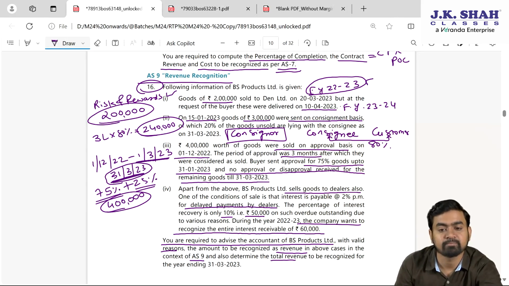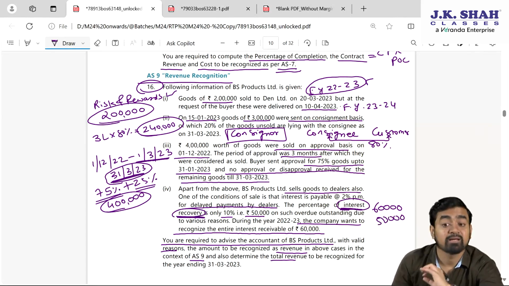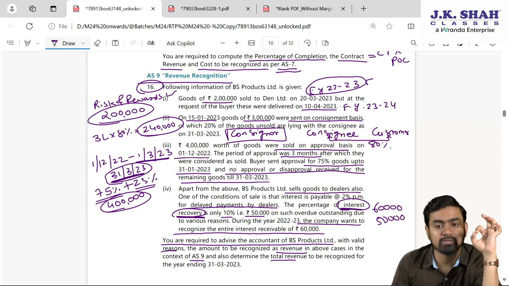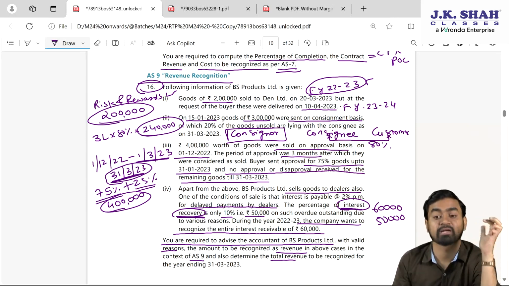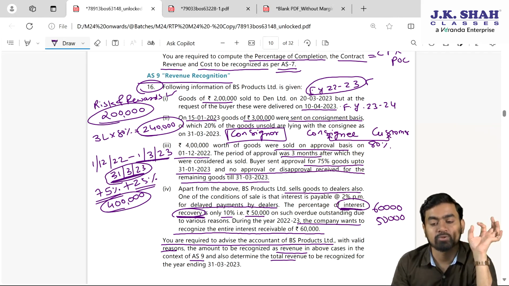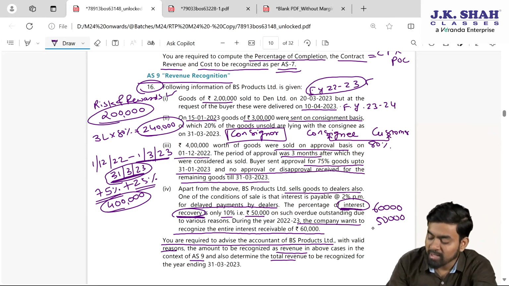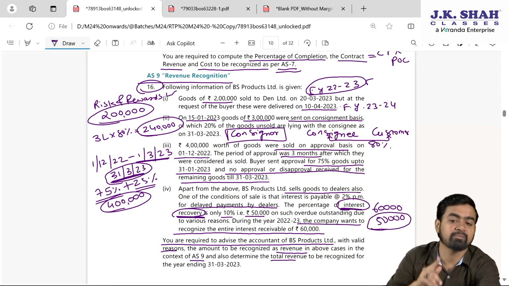Now try and understand, my dear students. The total interest is 60,000, I can understand. You cannot record entire 60,000. Here the interest recovery is only 50,000. Now there is one condition. One condition is what? There should be surety about the collectibility. In other words, no uncertainty about the collectibility should be there. So here total 60,000 and there is surety of 50,000. 50,000 is recovery. Hence this 50,000 will be recorded as income and not entire 60,000, because for remaining 10,000 there is no surety about the collectibility.